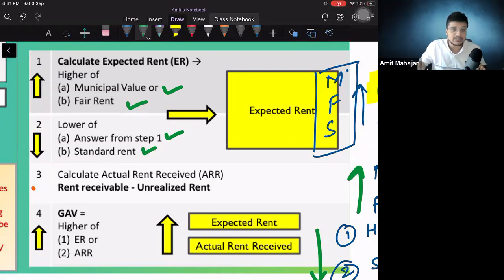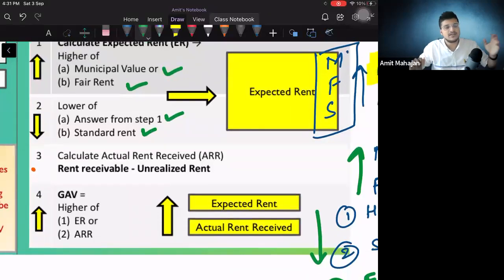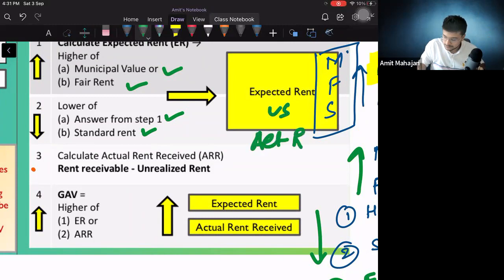Okay, I will compare that with actual rent. What is that actual rent? Rent receivable minus unrealized rent. So, for example, if I have not received that much rent, then I will not consider that as my income in actual rent, right? So, I will compare expected rent versus actual rent.